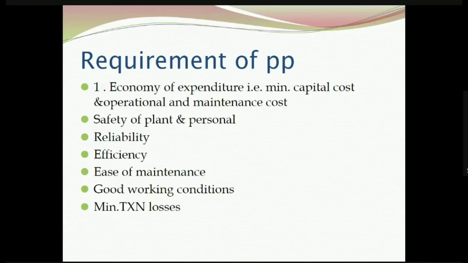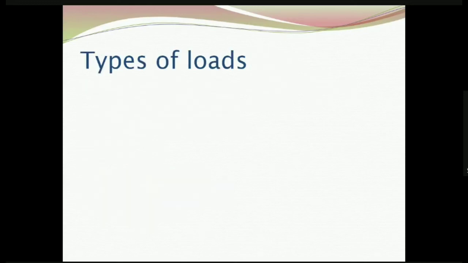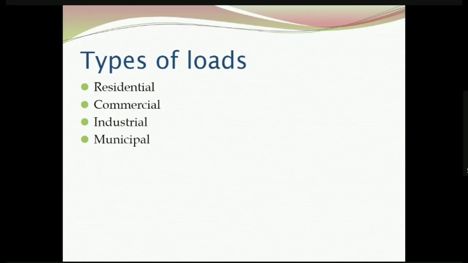So, if the plant can be located near to the load center, these losses can be avoided. Okay. So, minimum transmission loss should be there for a power plant. These are the main requirements of a power plant. First is economy, then safety, reliability, efficiency, ease of maintenance, good working conditions, minimum transmission loss. Then types of loads. Loads that are coming in a power system are residential loads. Domestic purposes have to be met. Then commercial loads will be there, industrial loads, municipal load, irrigation load. Different types of loads are there in a power system.